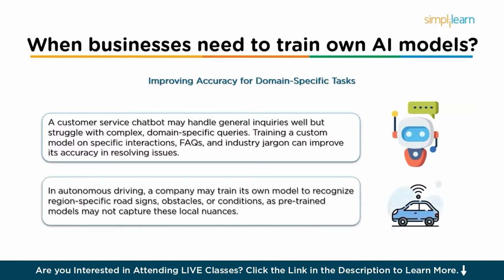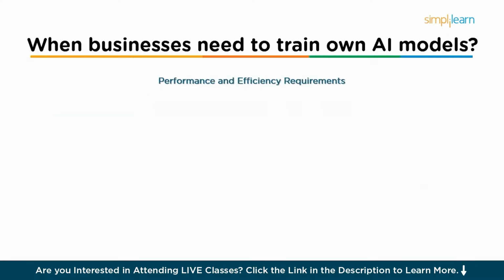Next is the example of autonomous driving. A company may want to train its own model to recognize specific road signs, obstacles, or driving conditions that are unique to certain regions or environments. Pre-trained models might not be sensitive enough to these specific use cases, requiring the business to train a model with localized data. Next comes the performance and efficiency requirements.